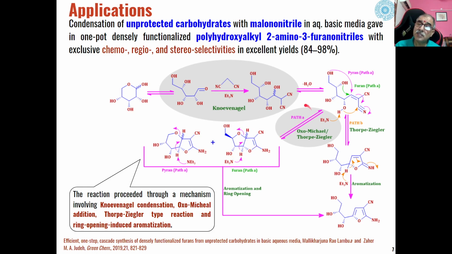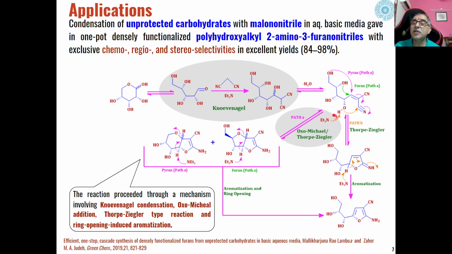So that means through path A, this will undergo Oxomichael and Thorpe-Ziegler reaction to give us these types of pyrene derivatives and furan derivative. So a mixture of pyrene and furan derivatives can be formed if the cyclization takes place by path A. Then another cyclization possible is through this hydroxyl group.